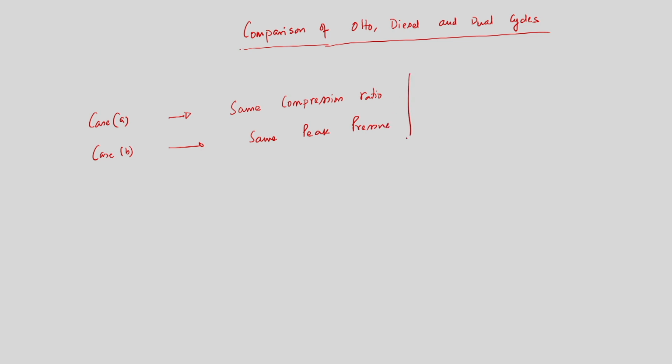So, these two are the common basis. For the first case, while we are trying to have a qualitative estimate of the order of efficiencies of three different cycles, we will keep the compression ratio the same for all three cases. As a second case, we will consider that the peak pressure is the same for all three cases. So, now we would like to discuss the first case, that is when the compression ratio remains the same for all three cases. So, case 1, case A, that is same compression ratio.